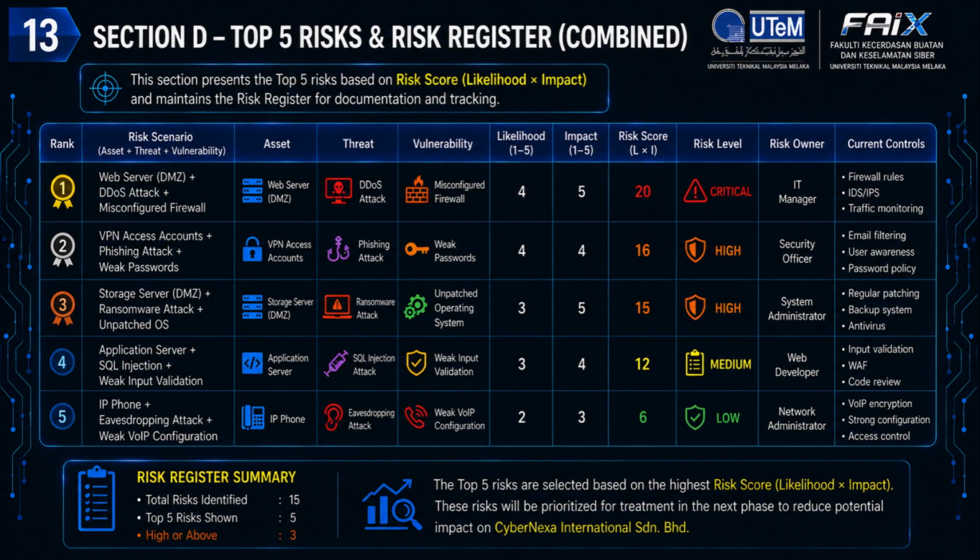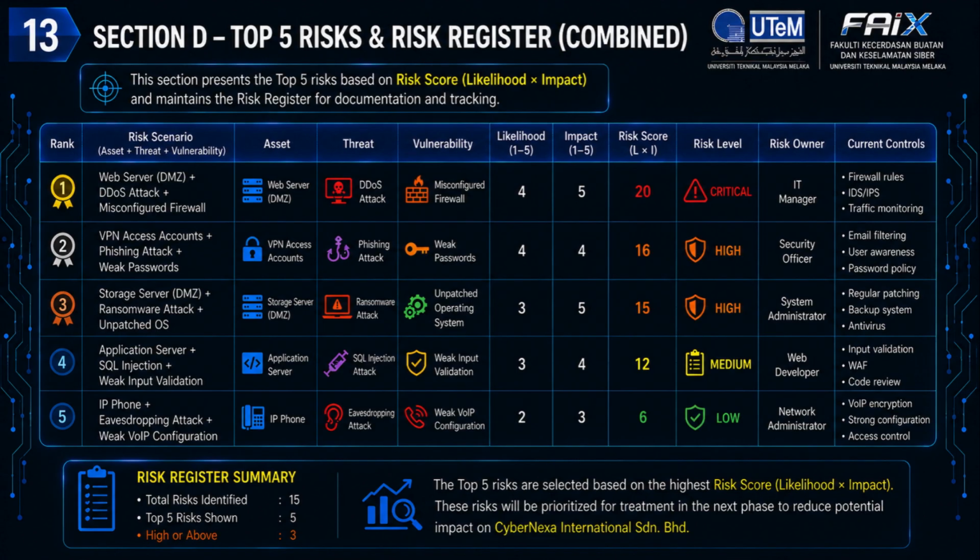The purpose of the risk register is to prioritize risks, assign responsible personnel, and document the current security controls implemented by the organization. The highest ranked risk is the web server located in the DMZ, where a DDoS attack could exploit a misconfigured firewall. This risk receives a score of 20 and is classified as critical because it could make the company's online services unavailable and significantly affect business operations.